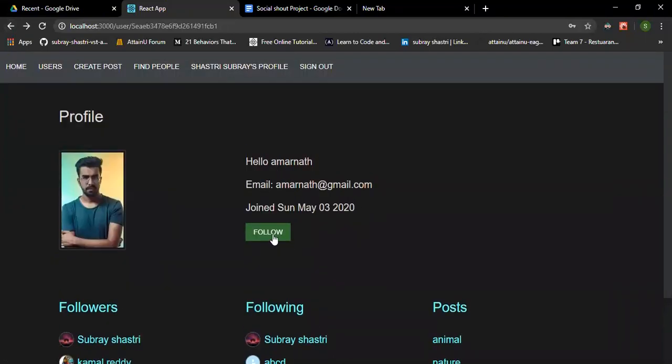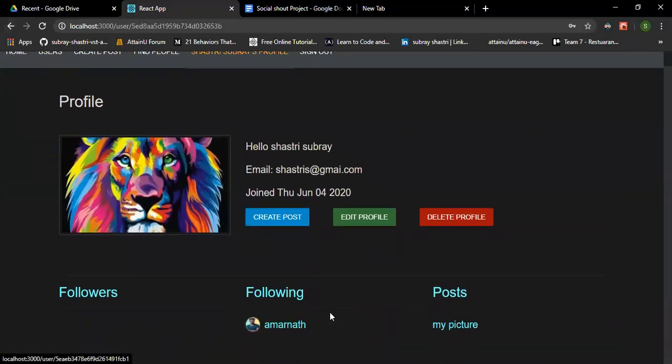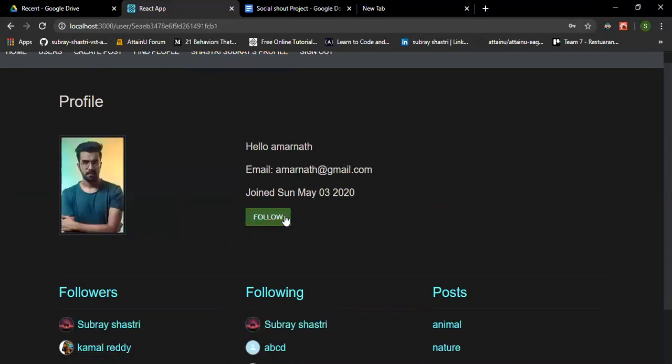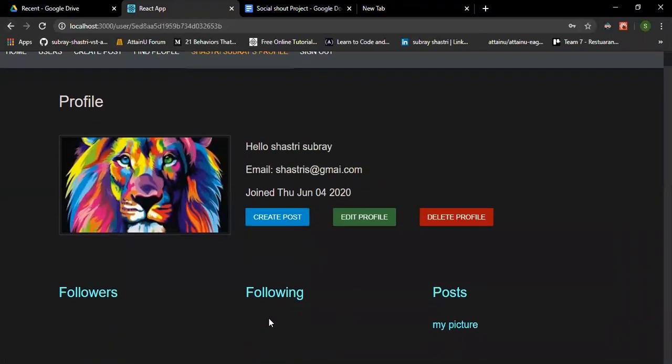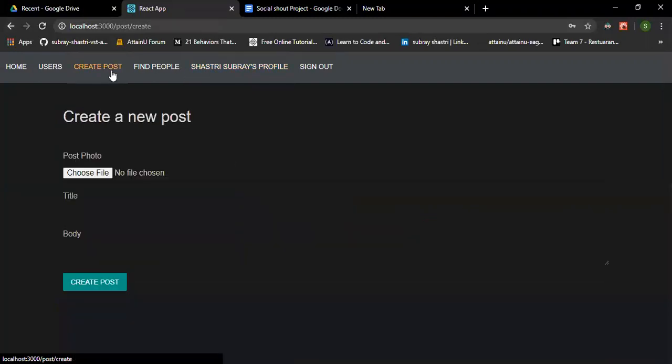If I want to follow him, I can follow here, and it will show following. It shows who all I am following, and if I want to unfollow, I can unfollow him. If we go to my profile, here we don't see anyone I follow. And once we sign in, we can directly go to create post and post anything.